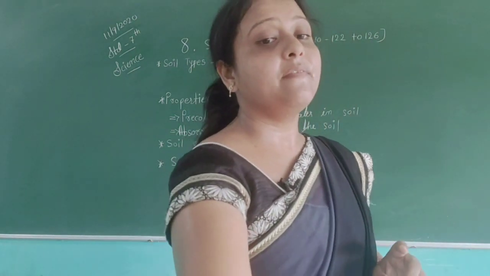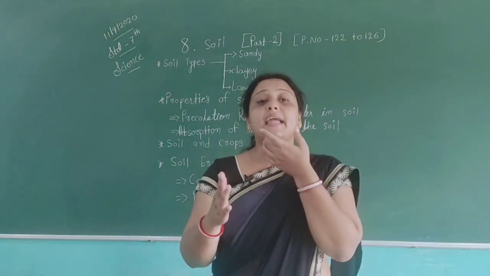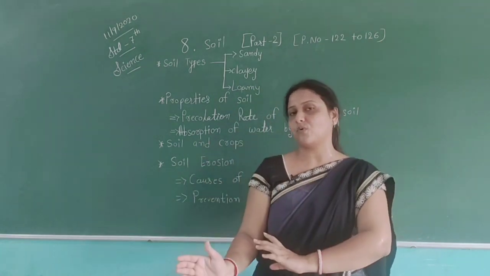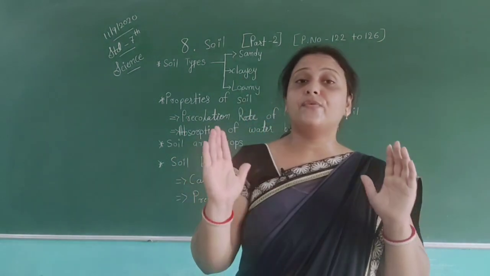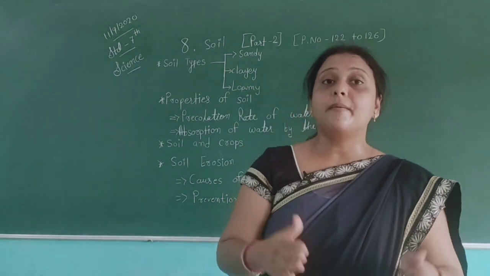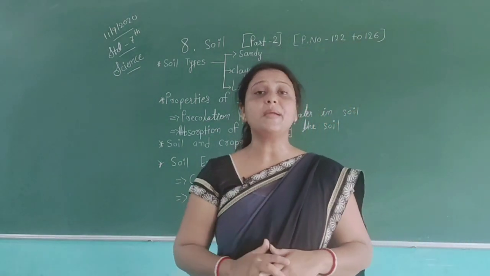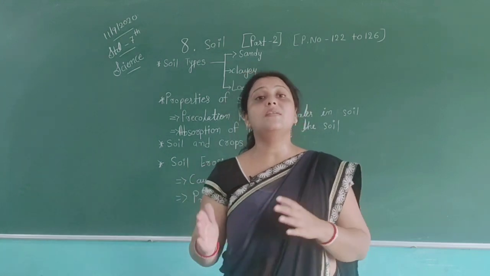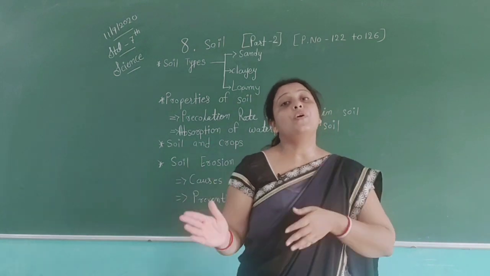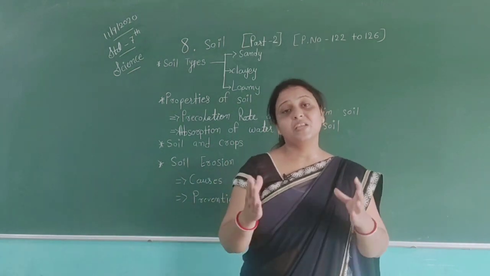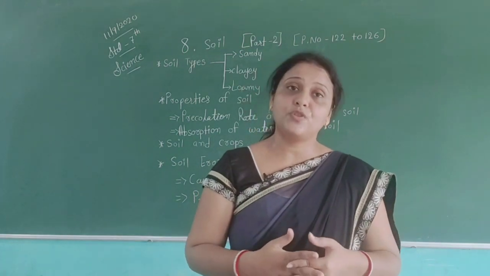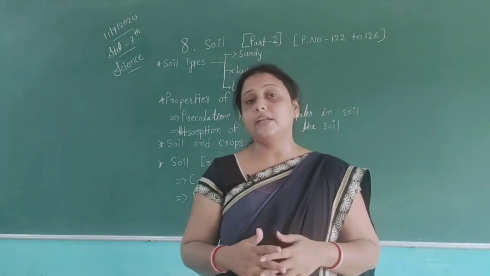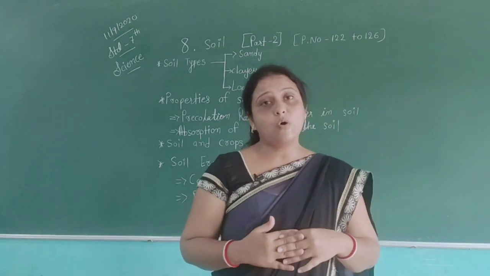Activity 8.8 proves this, the amount of water absorbed by different types of soil. As we know, all types of soil will absorb water, but it also depends on the type of soil, because the amount of water absorbed is different from one another. For this they have given us activity 8.8. Using this activity you can be clear about this.